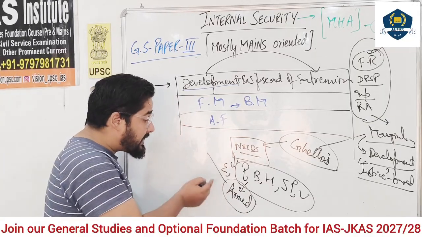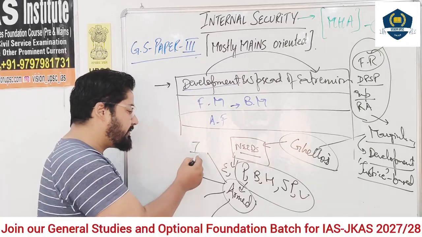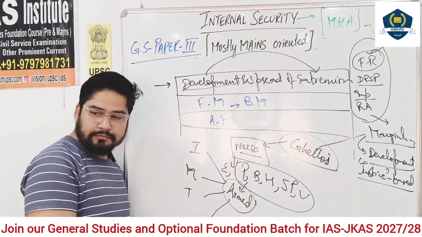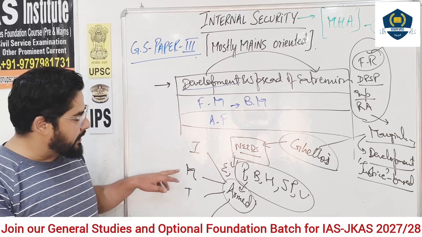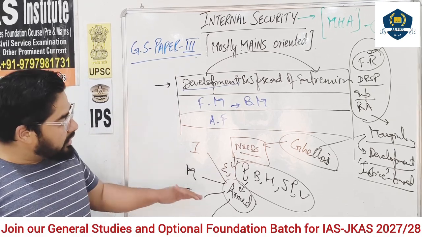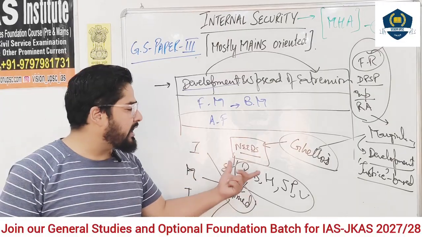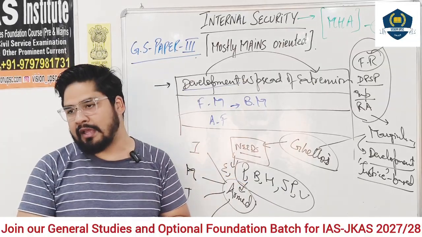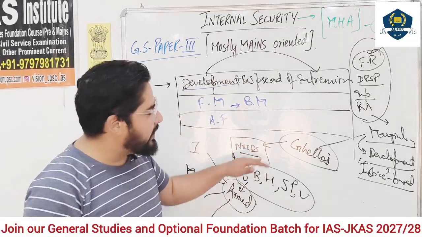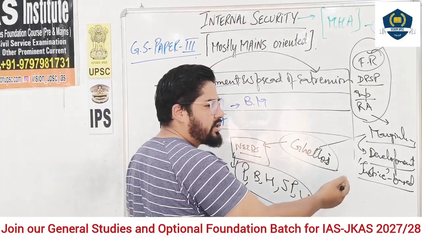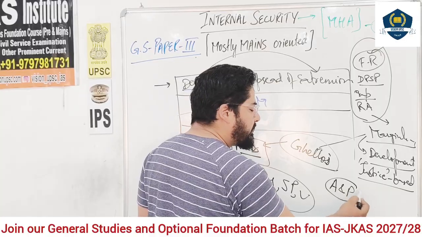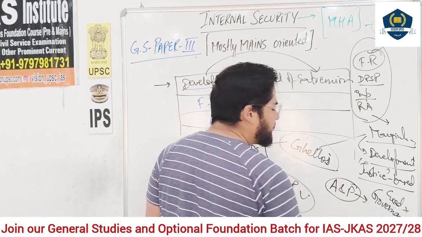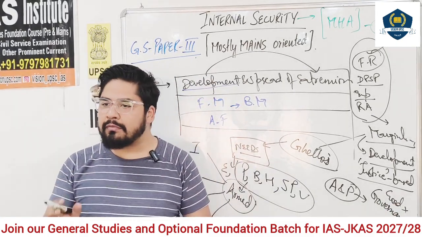Now on what ideology is this gun based? Is it insurgency? We will see what that is. Is it militancy? Is it terrorism? Whether through the methods of terrorism, militancy, or insurgency, ultimately if we go back down, what is there? There is deprivation. When deprivation is there, the deprived section arranges itself collectively, because a single person has no standing. Why is there deprivation? Because there is marginalization. Why is there marginalization? Because the administrative and political system has failed in terms of effective governance. There is no good governance.